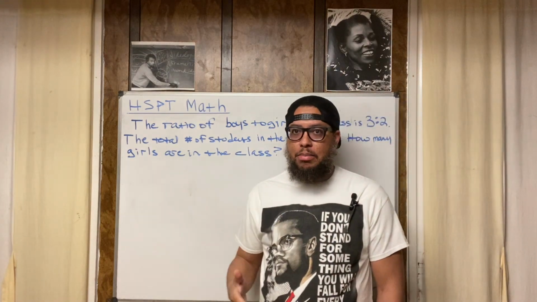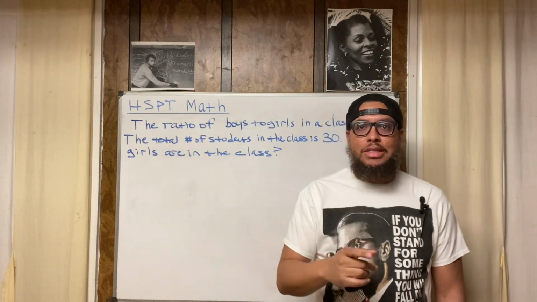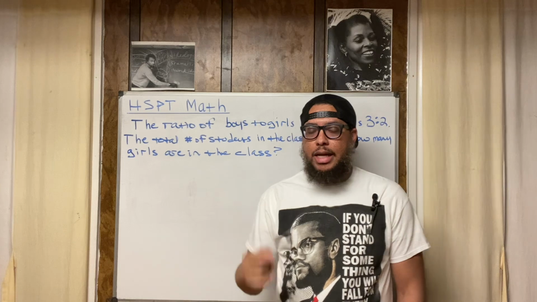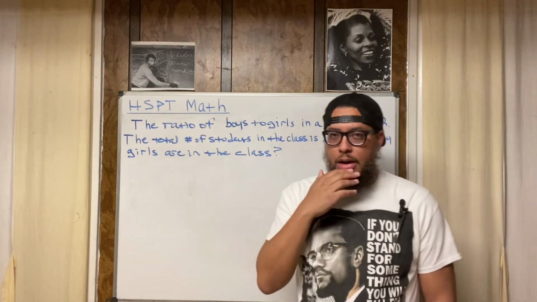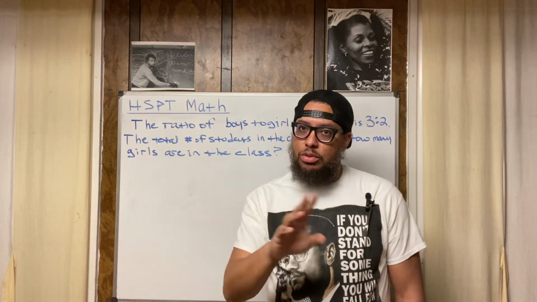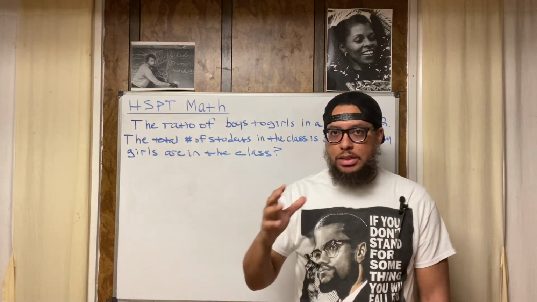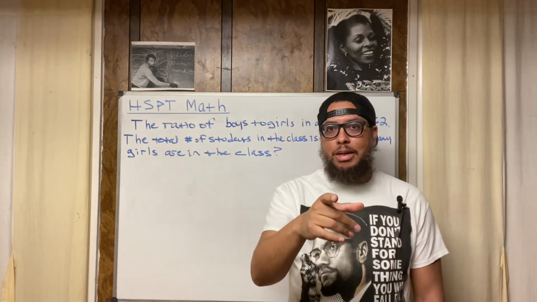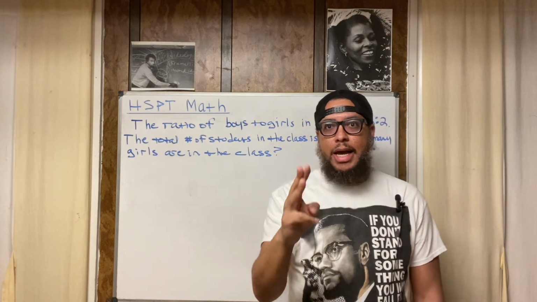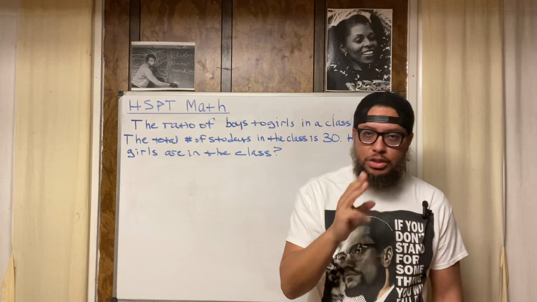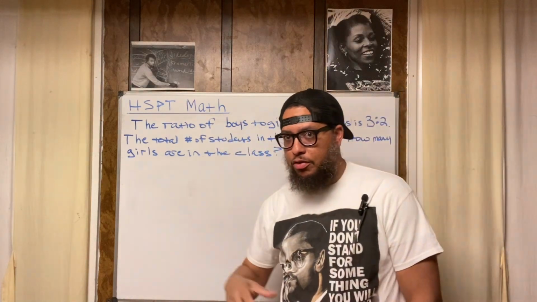Do your research on Malcolm X. Plenty of books have been written about him. Make sure you read the autobiography of Malcolm X. Also, listen to some of his speeches from the 1960s and the 1950s. You can find those on YouTube as well. Ballad of the Bullet, Message to the Grassroots, and The Last Message. Those three are ones I highly recommend, and they really resonate with me and have taught me a lot. Start with those three, and then go down the rabbit hole and keep listening to other speeches from the ancestors.